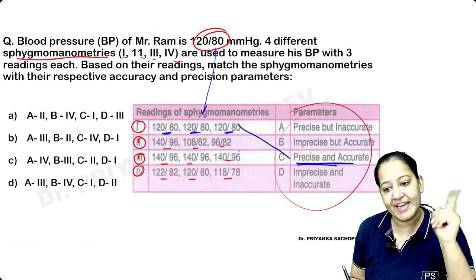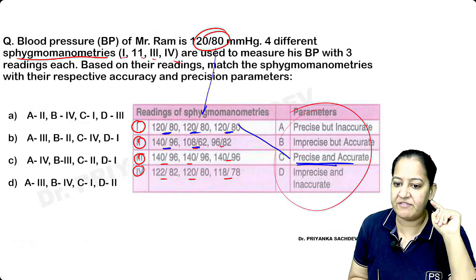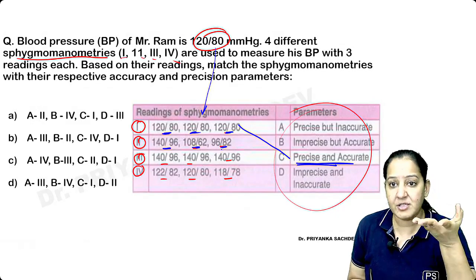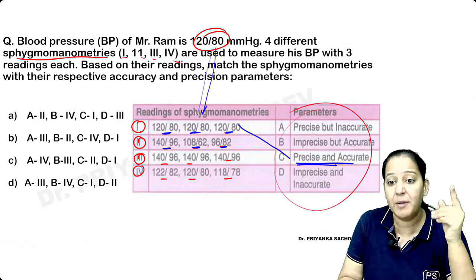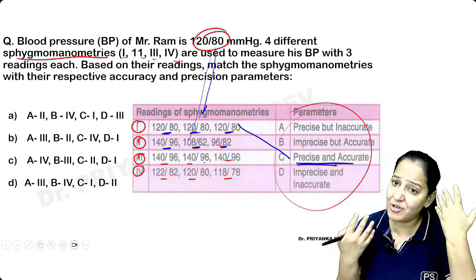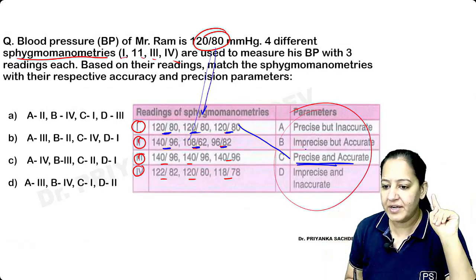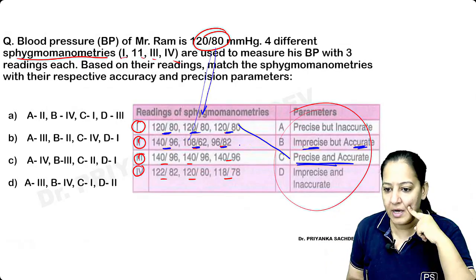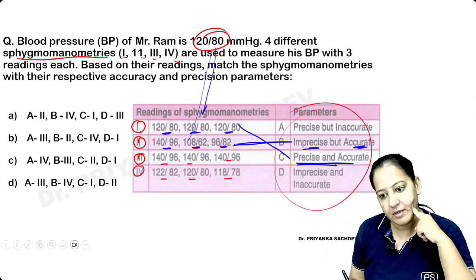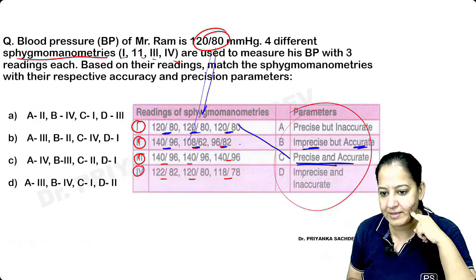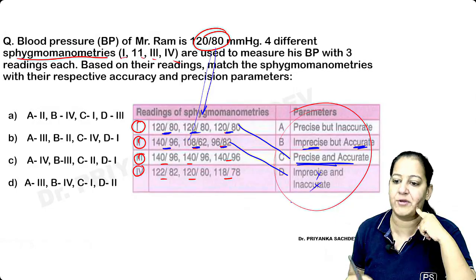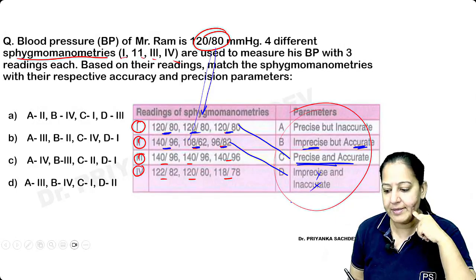Second one. Every time it is giving a different value. 140/96, 108/62, 96 by, or none of the values correct. My actual BP is 120/80. None of the values correct. So it is not at all accurate. And every time it is not at all repeatable also. Every time a different value. So it is imprecise and inaccurate. I will match 2 with B. Sorry, I did it by mistake. Yes, I'm right. It is imprecise and inaccurate. No precision, no accuracy. Yes, 2 with D. Very good. Let's match with C.